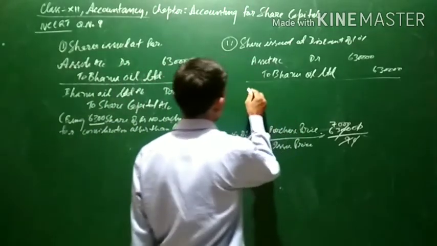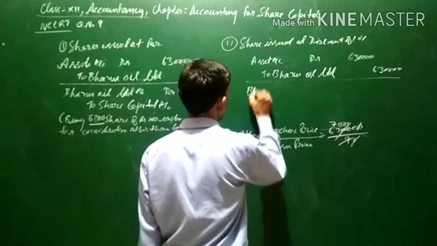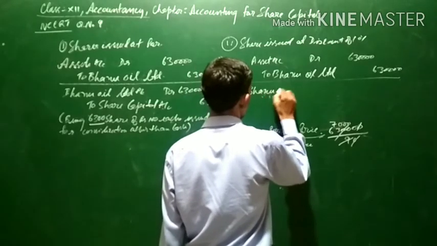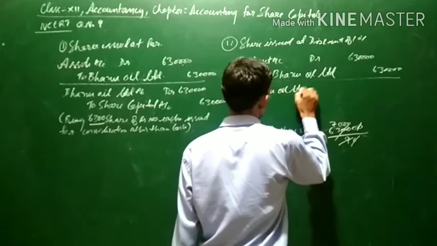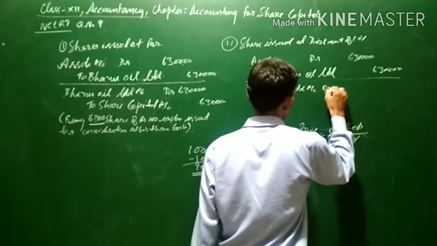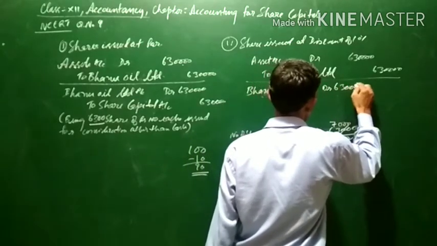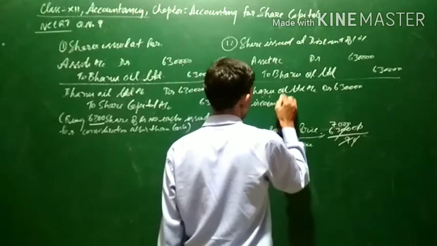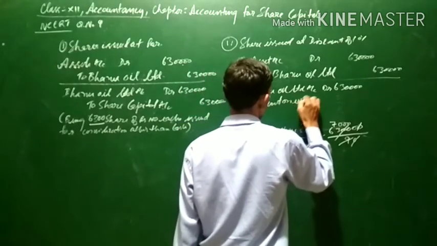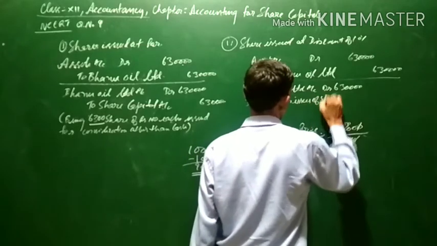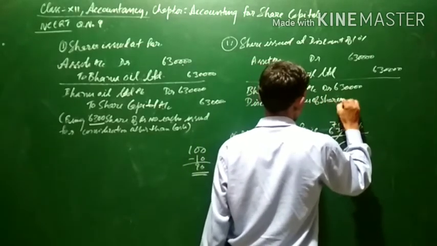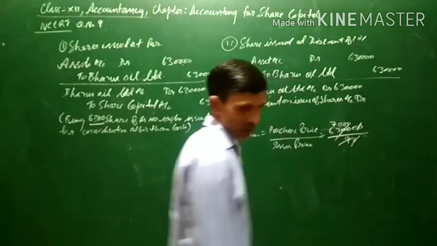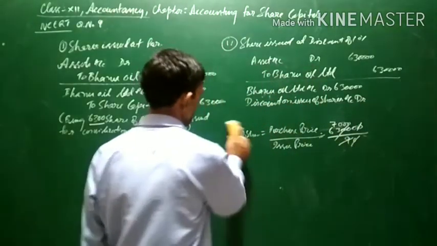So here the entry will be Bhanu Oil Limited account debit 6,30,000. Discount on issue of shares account will be debited. Now the discount is 10%.